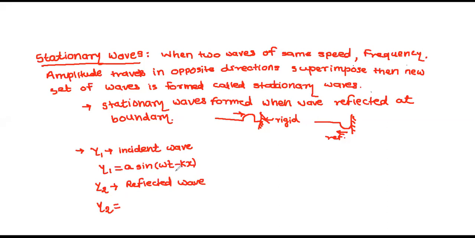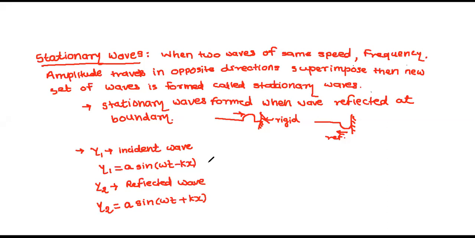In previous classes we have seen when to take minus and when to take plus. As this is the reflected wave, the expression for it is y2 = a sin(ωt + kx).